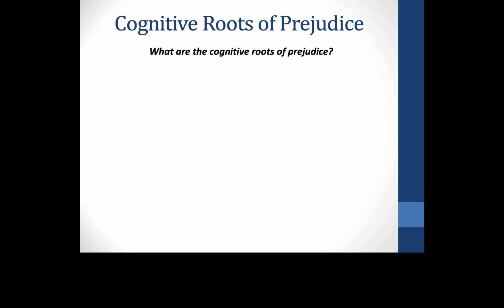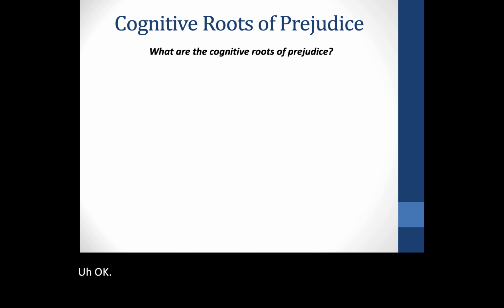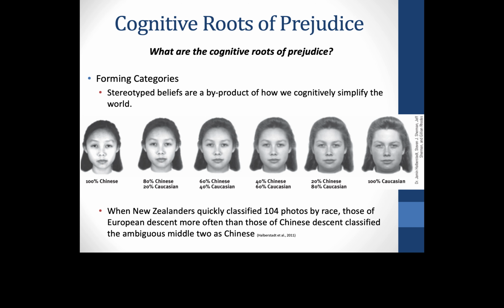Okay, so we talked about social roots, emotional roots, and what about cognitive roots, the way people think? We are predisposed to form categories, right? That's how we organize the world. Stereotype beliefs are a byproduct of how we cognitively simplify the world. If we had a different category for every object that existed, that wouldn't be very helpful. So we make these categories to help us remember things, to help us categorize the world so that we can simplify it in a way we can understand.